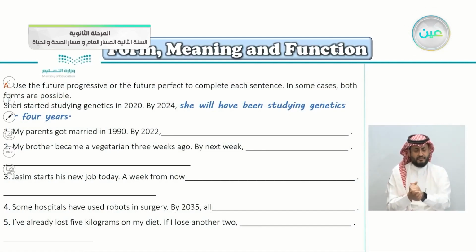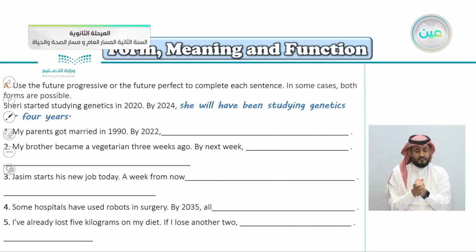In some cases, both forms are possible. So sometimes both are correct. Sherry started studying genetics in 2020. By 2024, so this one is already done, she will have been studying genetics for 4 years, because 2020 and 2024, this is 4 years. So Sherry started studying genetics in 2020. By 2024, she will have been studying genetics for 4 years.